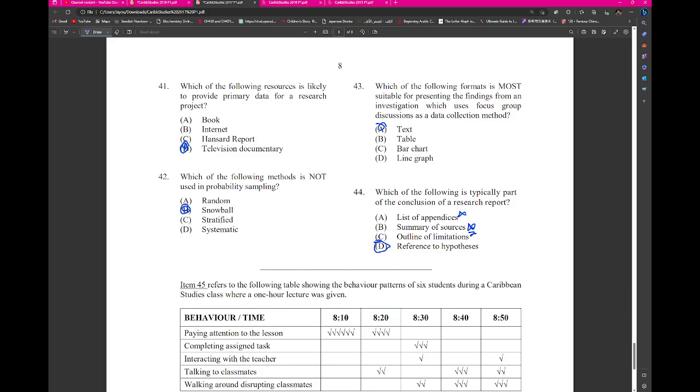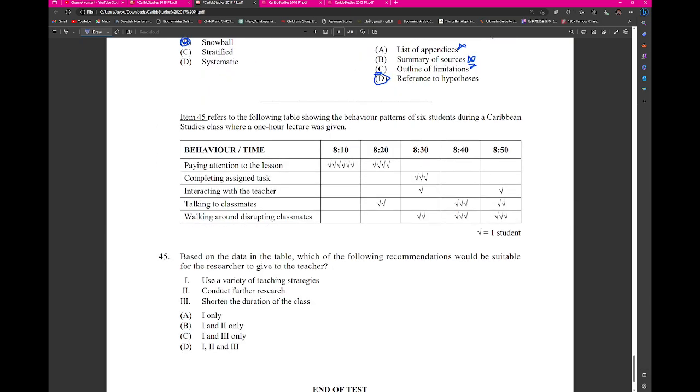Because if you're going to conclude, for example, what they said a while ago, that teenagers who bleach their skin have low self-esteem, you're going to reference your hypothesis, because what you're doing now is answering the research problem and bringing to light whether your hypothesis was close to the truth or farthest from the truth.